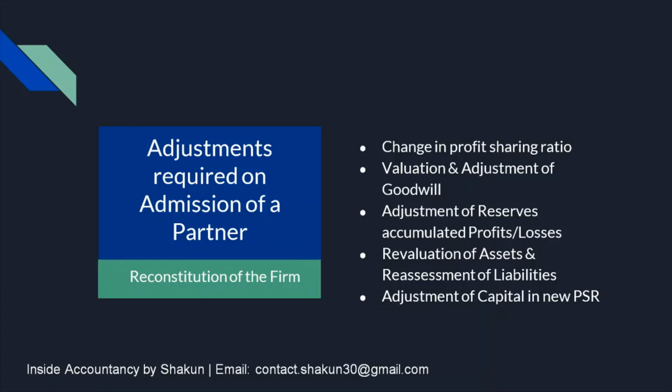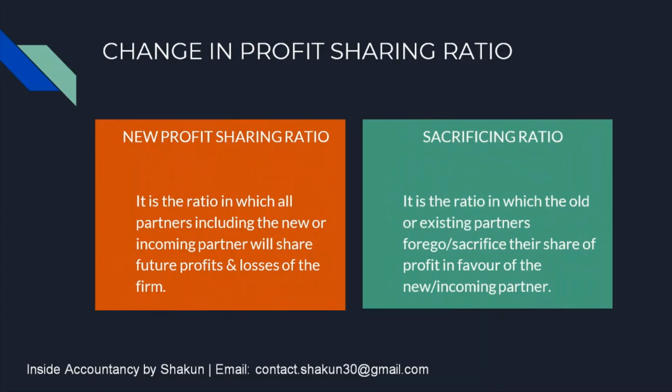Today we'll be talking about change in profit sharing ratio. So whenever there is change in profit sharing ratio, basically it means determining the new profit sharing ratio as well as the sacrificing ratio. Now, the new profit sharing ratio is a ratio in which all the partners, including the new or incoming partner, will share future profits and losses of the firm. So after the new partner is admitted, the ratio in which all the partners will share profits and losses is known as new profit sharing ratio.